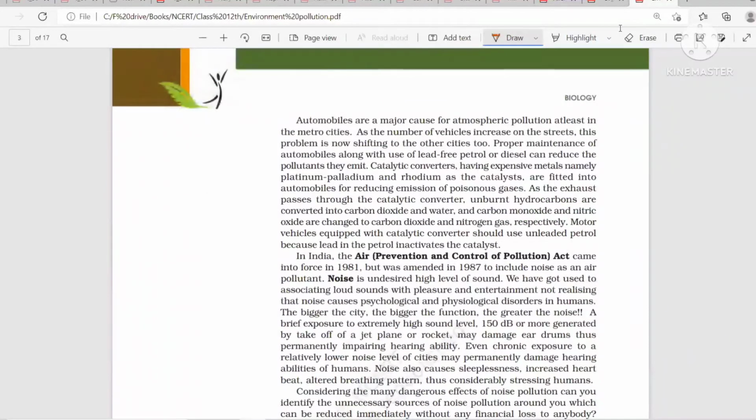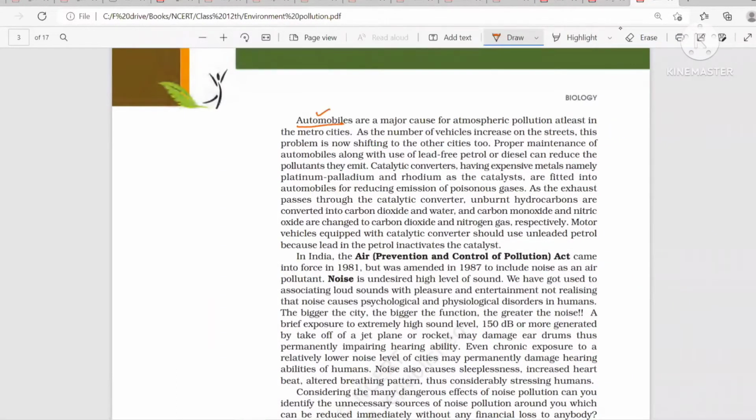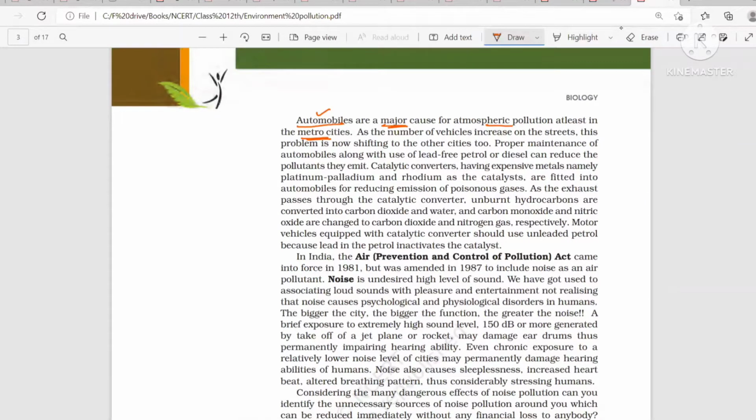Not only thermal power plants or smelters or other industries are releasing it, sometimes the automobile is also a very important source of air pollution. The automobiles are the major cause of air pollution, especially in the metro cities. And as more vehicles are increasing, what we are finding is that the pollution is increasing. Proper maintenance of the automobile along with the use of lead-free petrol can only reduce the pollutants which they emit.